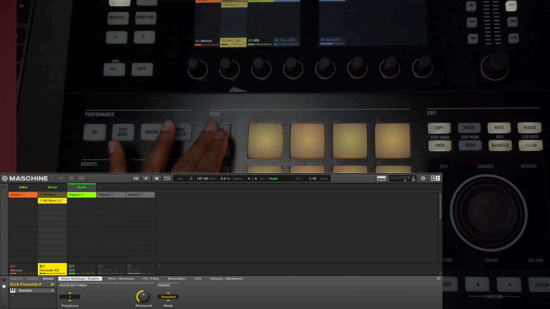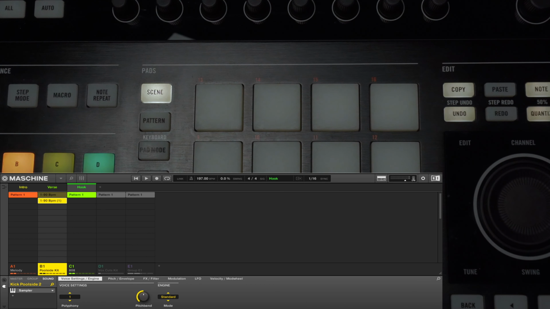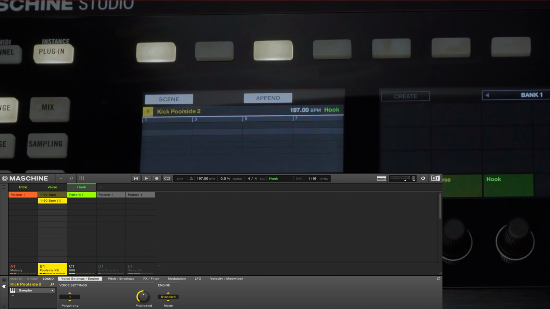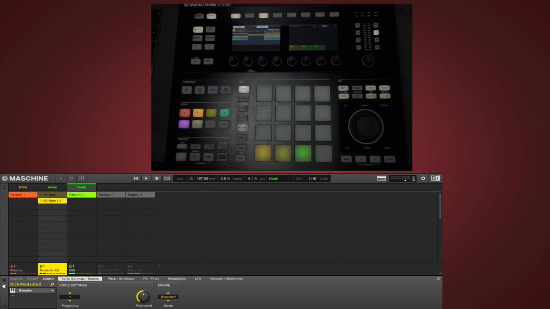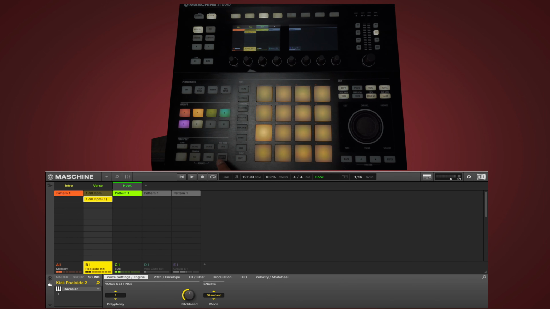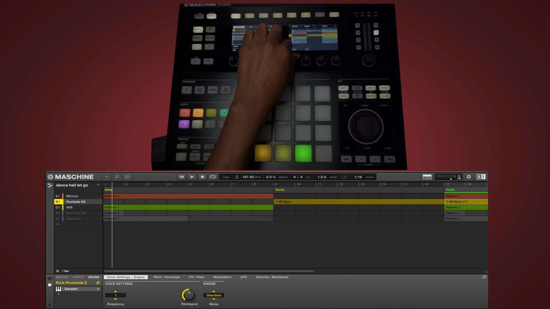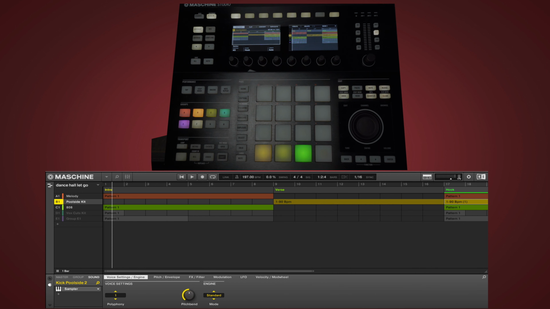So now hit scene and then hit append. Now we just simply click in 1, 2, 3. Done. Just like that, we have the arrangement. Shift arrange takes us to view it on our screen. And let's take a listen.